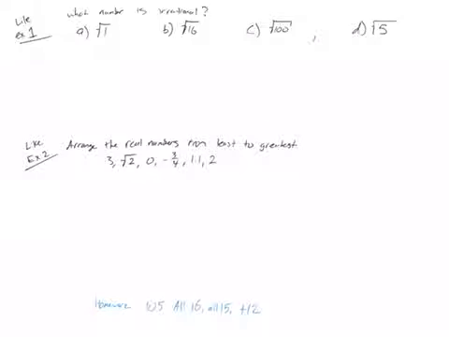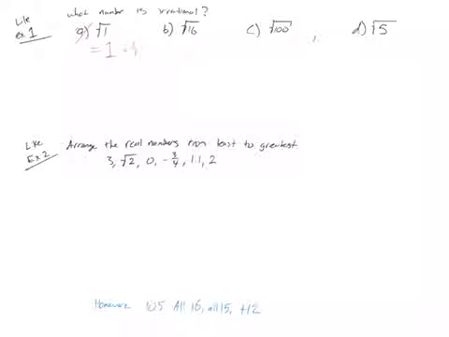Example 1 says, what number is irrational? So we have 4 different options here, which means 3 of them must be rational because only 1 of them can be irrational. So let's look at this. Well, the square root of 1 is saying what number times itself will give you 1. Well, 1 times itself will give you 1. This is just equal to 1, which if we wanted to, we could write as 1 over 1, which we would recognize obviously as being a rational number. So it's not A.